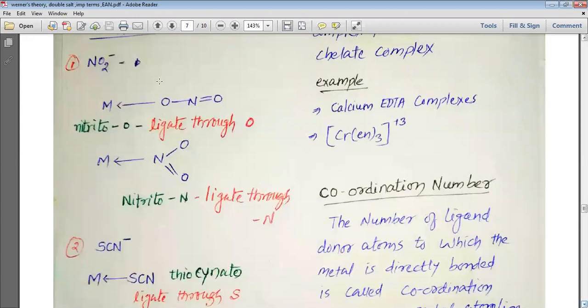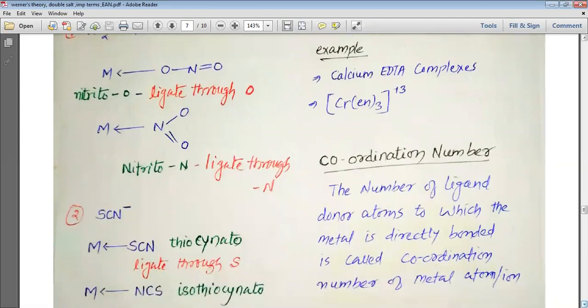NO2 minus can bond through oxygen, as M-O-N=O, with O bonded to the metal M, which is known as nitrito-O, and it ligates through O. It can also be M-NO2, with N and N=O, and here it ligates through nitrogen, so it is known as nitro-N.